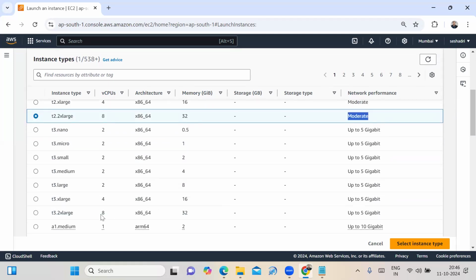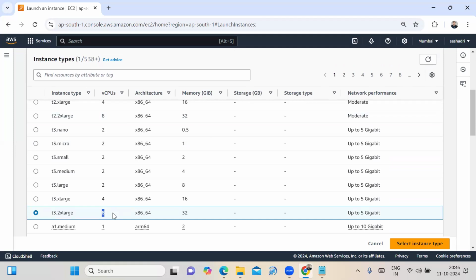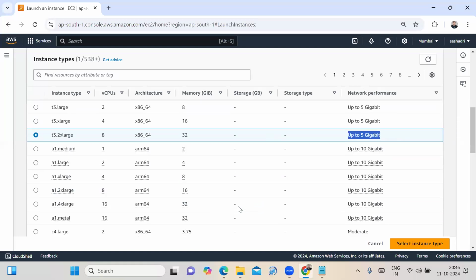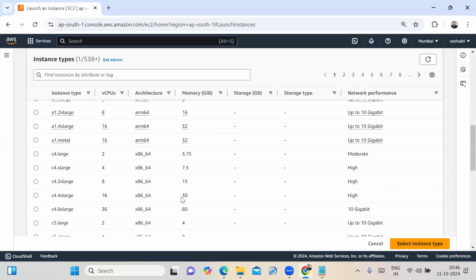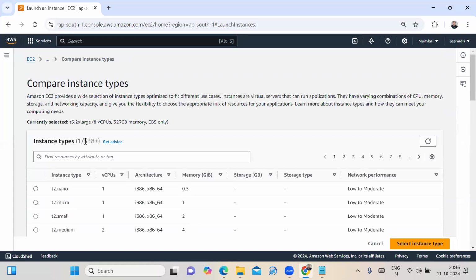Moderate. Suppose if I choose T3.2xlarge, how many CPUs is it providing? 8 CPUs. How much memory is it providing? 32 GB. What is the network performance? Up to 5 gigabits. See, accordingly, you are getting the bill. Like that, in the Mumbai region, 538 instance types are there. As per your business needs, you need to select the instance type. Accordingly, you are getting a bill.